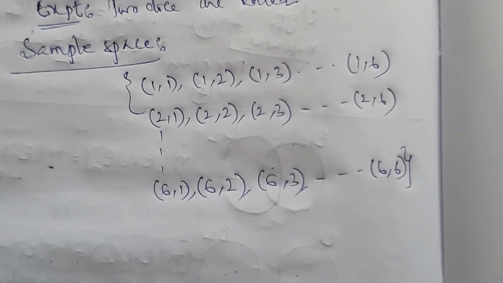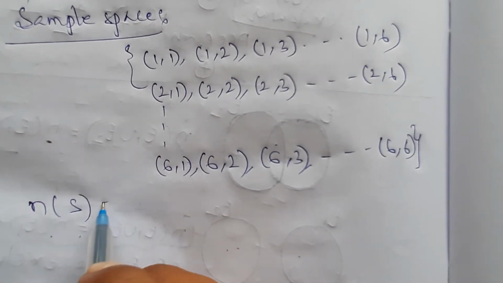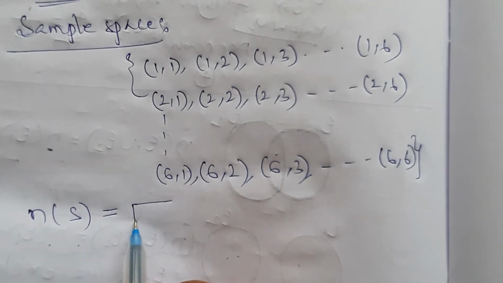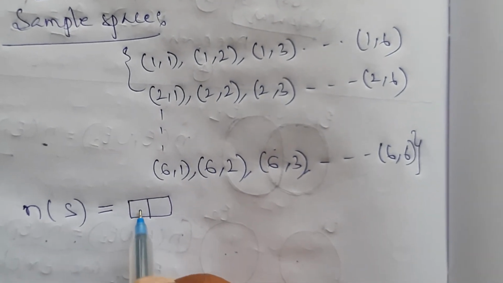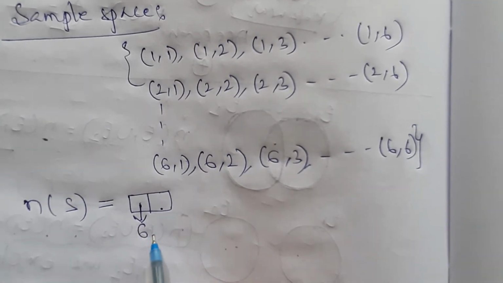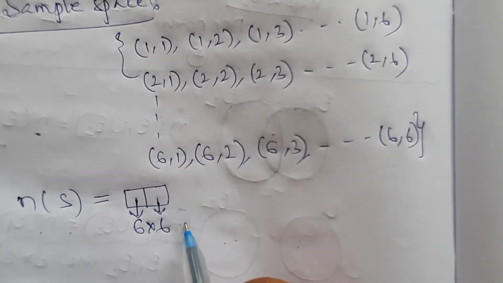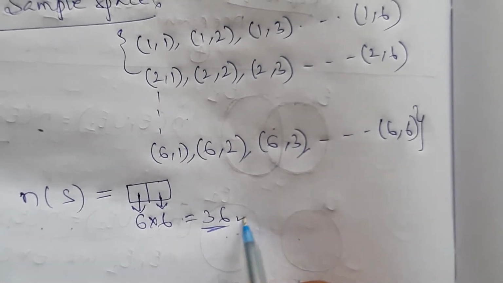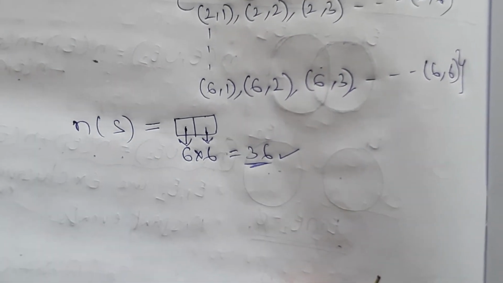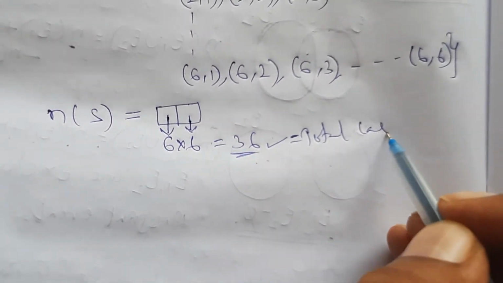Total n of S means the total number of points in the sample space. A simple logic: this is the first die, this is the second die. On the first die there are 6 outcomes, on the second die again 6. Total 36 outcomes, so in the sample space there are 36 outcomes. These are the total cases.